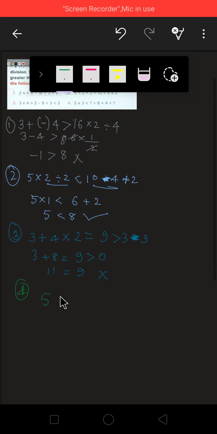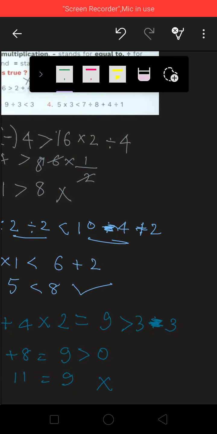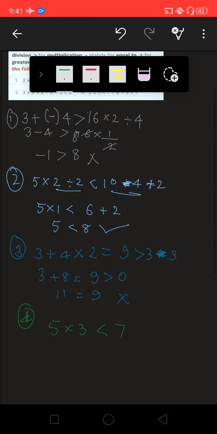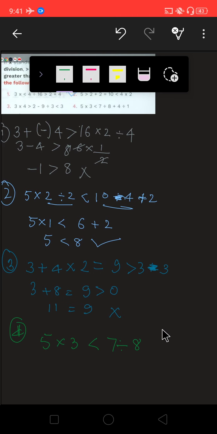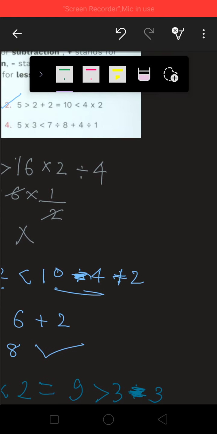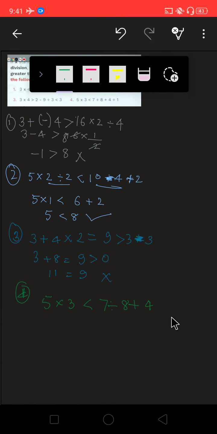5 is multiplied by 3. 3 is less than 7. 7 divided by 8. 8 plus 4. 4 divided by 1. Okay.